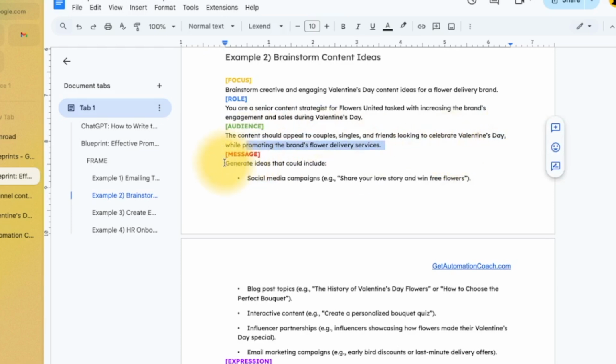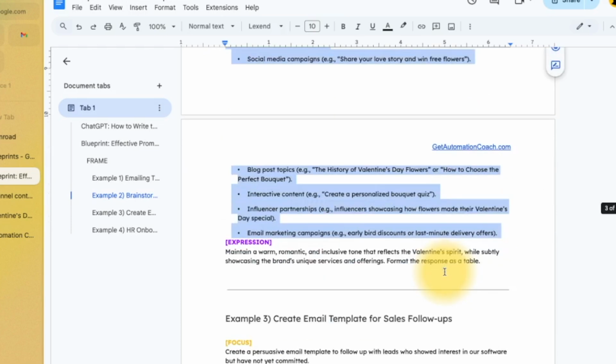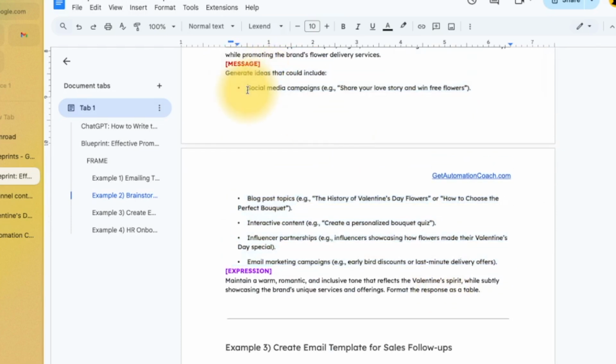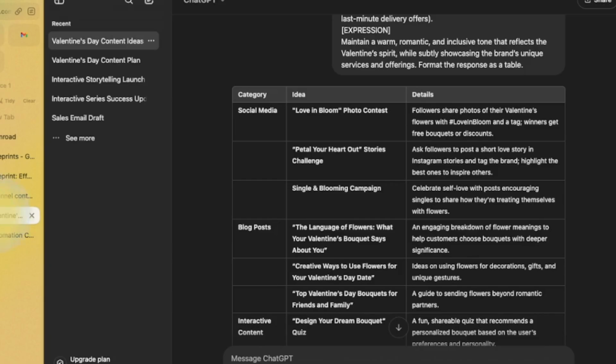And then the message part of frame refers to the exact steps it should take, or exactly what it should say. For example, I'm only interested in social media campaigns, blog posts, interactive content, influencer partnerships, and email marketing campaigns. In this case, I wasn't interested in videos or reels, right? It was just this stuff, so we're more specific. Maintain a warm, romantic, inclusive tone that reflects the Valentine spirit, subtly showcasing the brand's unique services and offerings. Format the response as a table, which is what it came back with.